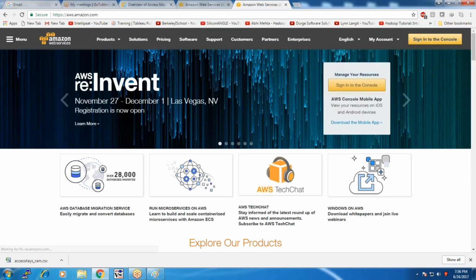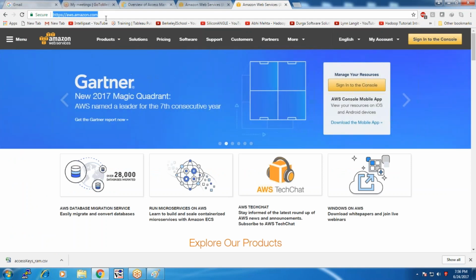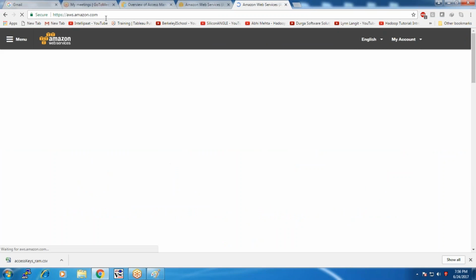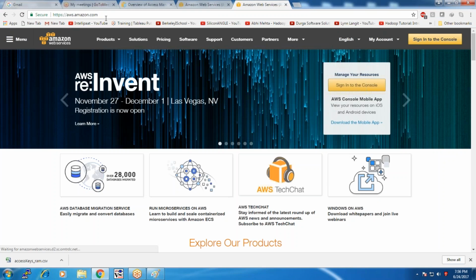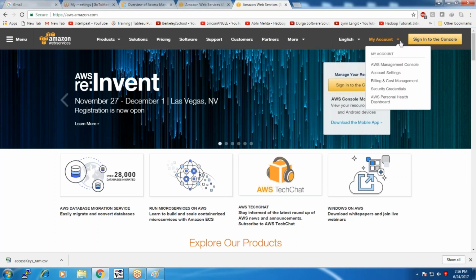So let me create another example. Let me create another user and allow the user only the S3 privilege, and let me check whether it is working fine. Later, we can assign multiple users. Connect using your root user. Click on this AWS Management Console.